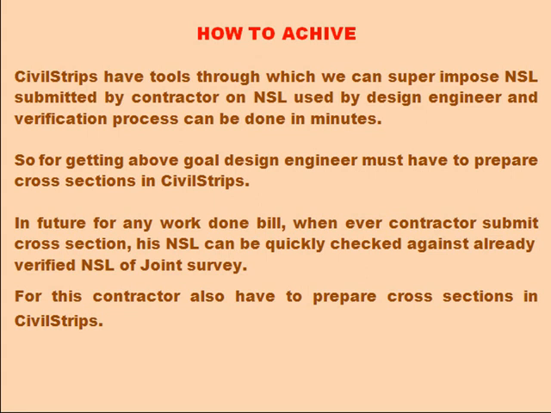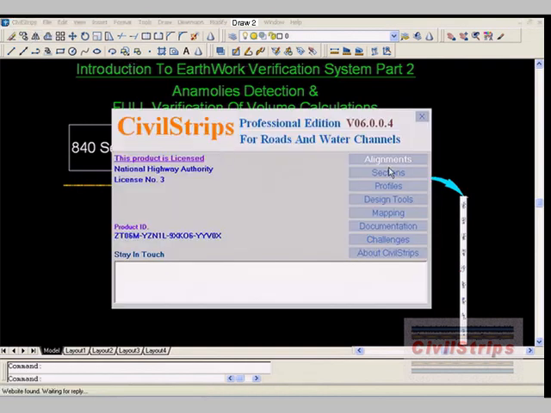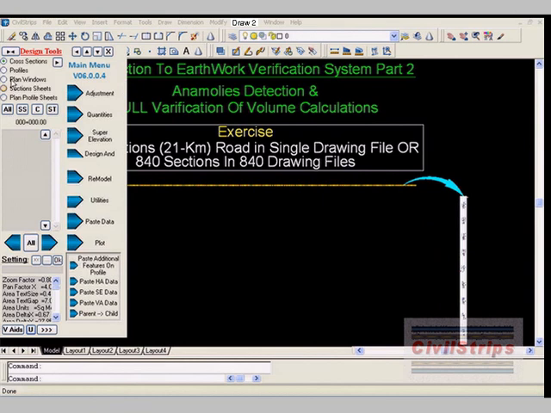For this, the contractor also has to prepare cross sections in Civil Strips. Here we will show how Civil Strips can be used for superimposing NSL data collected by the contractor on NSL data used by the design engineer. For this we have an exercise of 840 cross sections of about 21 km of road. We will launch Civil Strips, open the design tools module and load all cross sections in the list box.